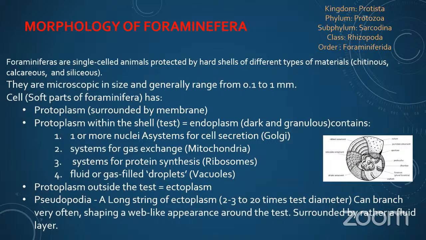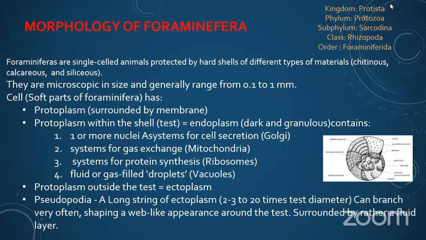Okay, when we talk about the morphology of the foraminifera, foraminifera are single-celled animals protected by hard shells of different types of materials like chitinous, calcareous, and siliceous. They are microscopic in size and generally range from 0.1 to 1 mm in thickness.